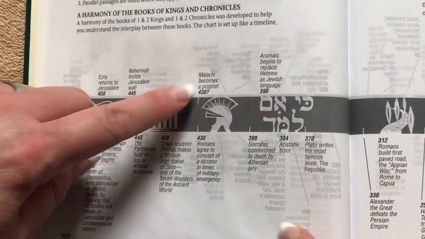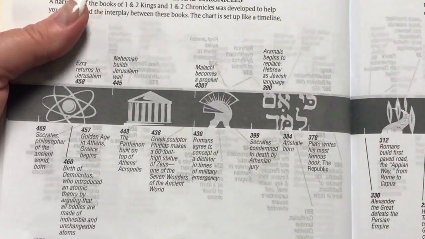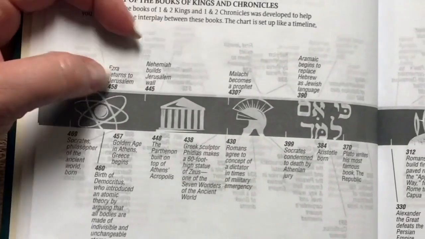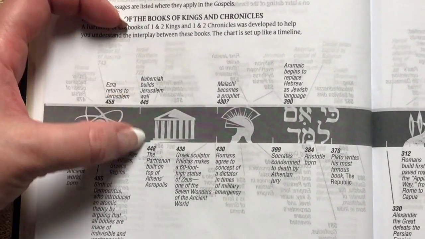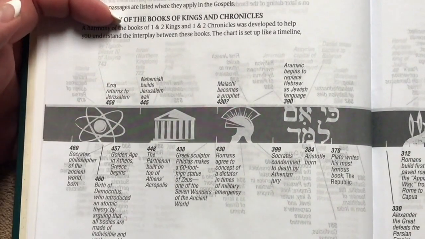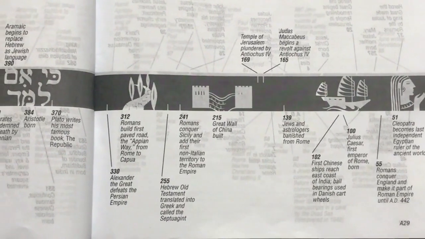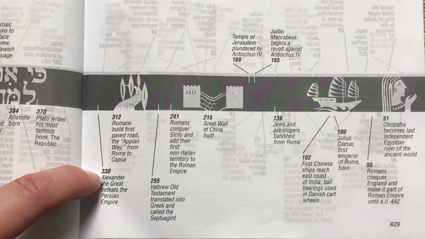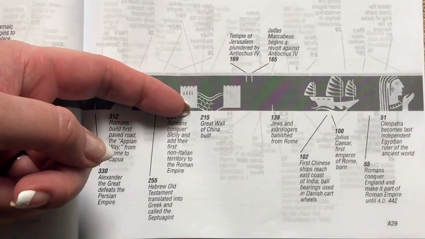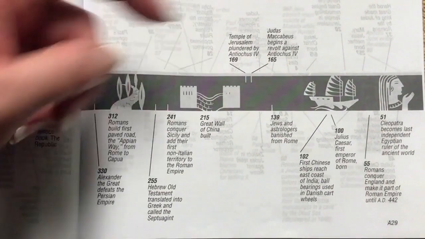And then up top here, we've got when Malachi becomes a prophet. So it's just really, really fascinating. We've got Nehemiah builds the Jerusalem wall, and that's just before the Parthenon was built. So just super fascinating. I think this is just really cool. Then we've got information on Alexander the Great. We've got the Great Wall of China being built. And that's before the Temple of Jerusalem is plundered.